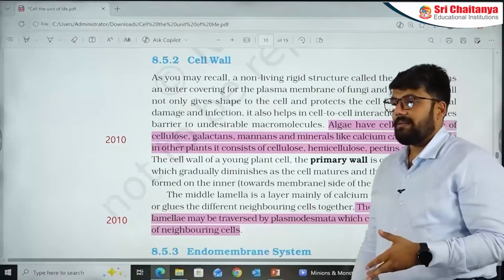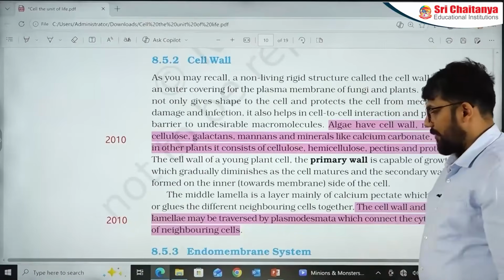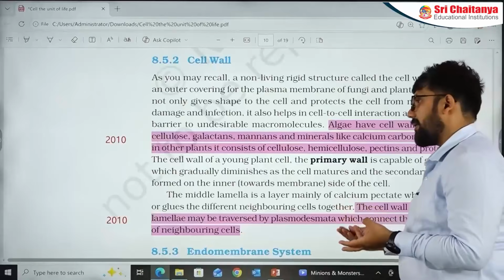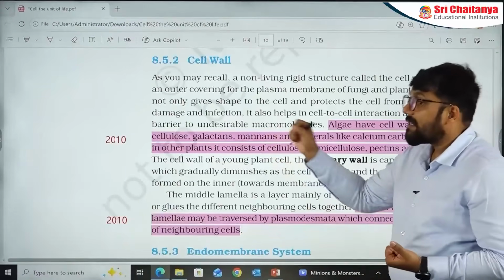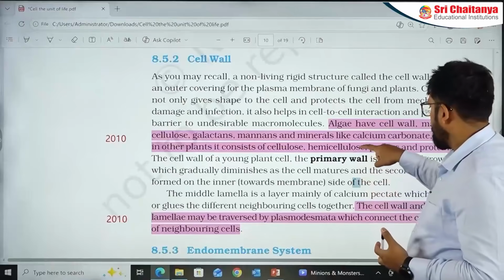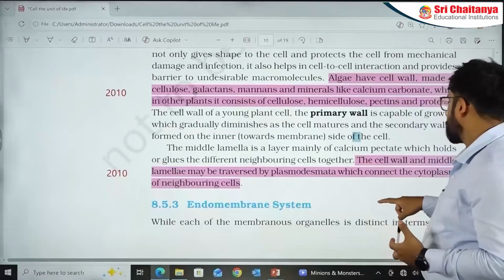When we discuss algae cell wall, we discuss cellulose, polysulfate esters, we talk about algins and all that. But remember that galactans and mannans are also mentioned in this part of the NCERT. So this is there. Let's go to the next section.